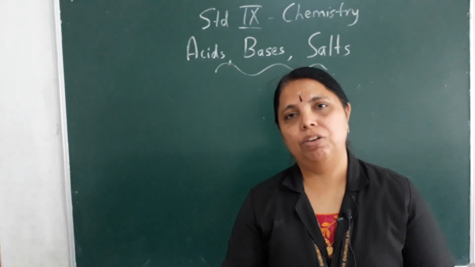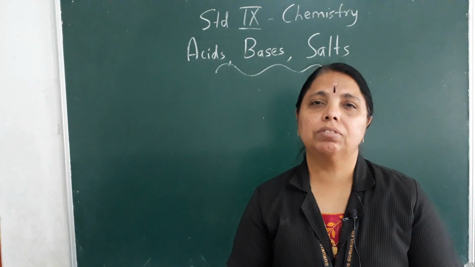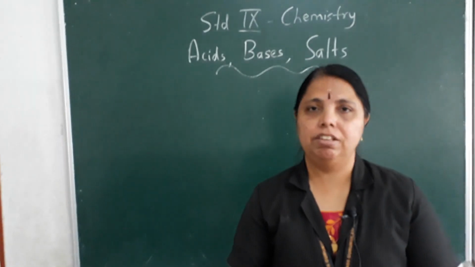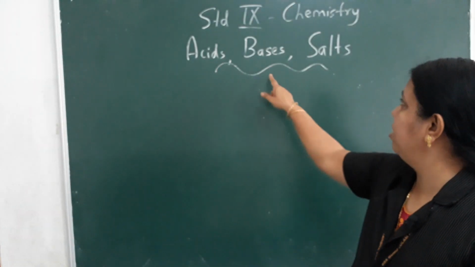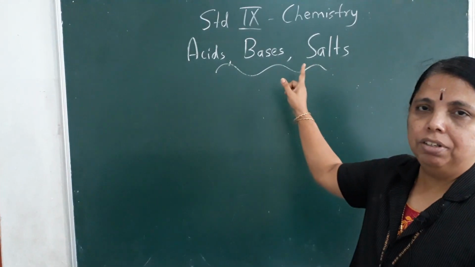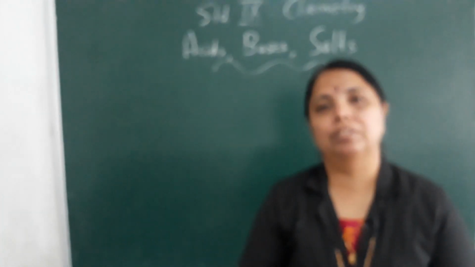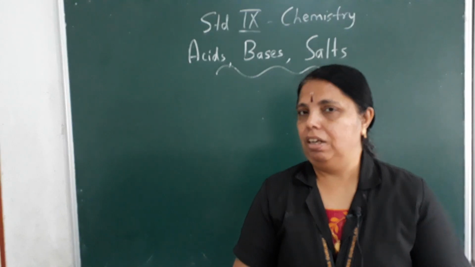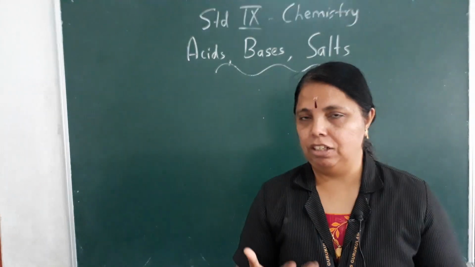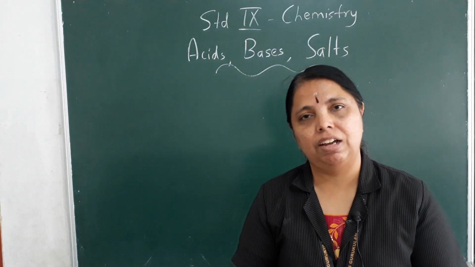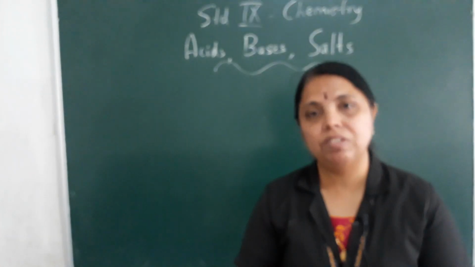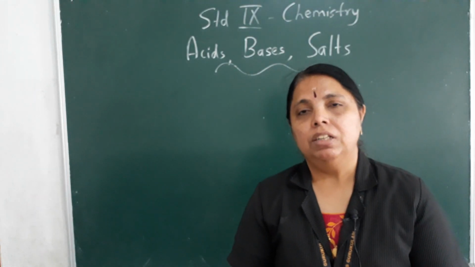So 4 lessons are over in chemistry. The 5th lesson is acids, bases and salts. So I thought this lesson will be dealt by me. I hope you are completing the notes, files, and when teachers ask for the notes, you will have to send it to them, okay?